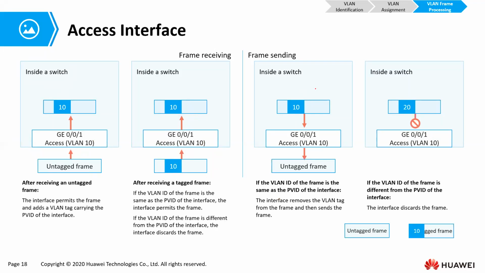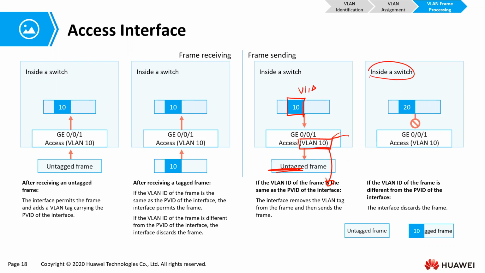And once the port is taking out a frame from the switch, if the exiting frame has the same VLAN ID as the port VLAN ID of the interface, it will untag it and send out an untagged frame.